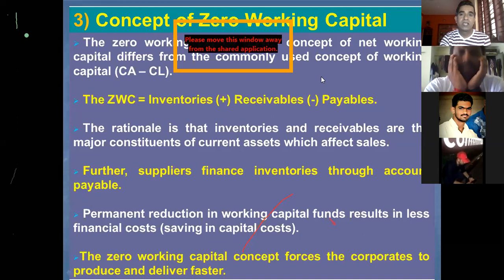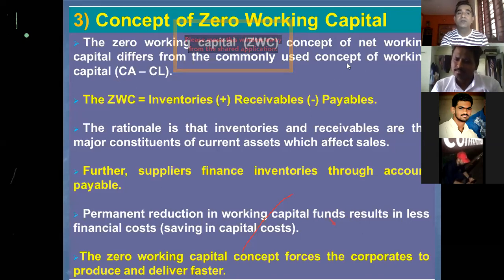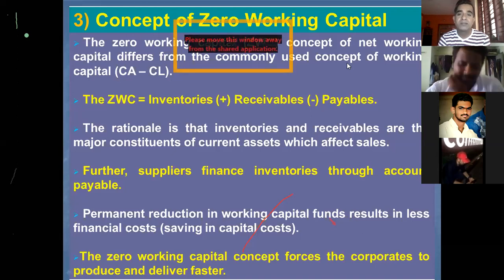required. So the zero working capital concept of net working capital differs from the commonly used concept of working capital, which is current assets minus current liabilities. So the formula for zero working capital is inventories plus receivables minus payables. Receivables here are debtors, customers to whom the company has sold on credit basis. Payables are creditors, suppliers of raw materials from whom the company has purchased on credit basis.